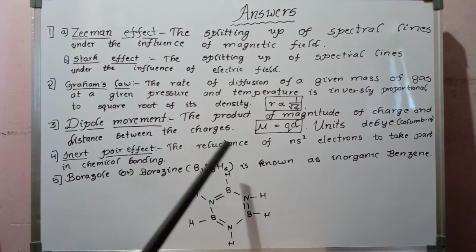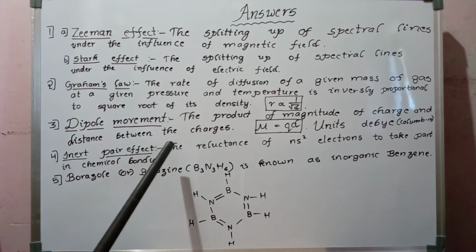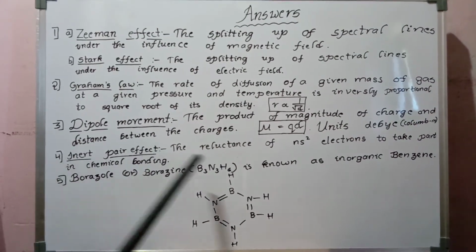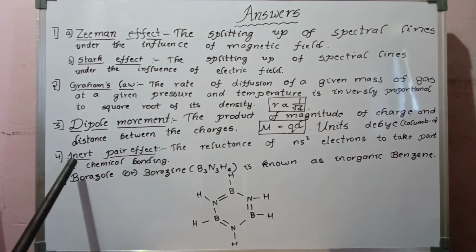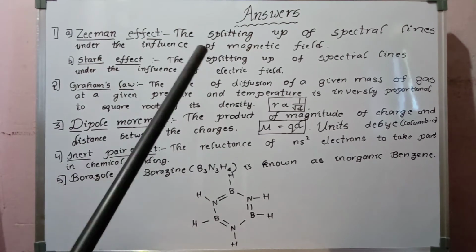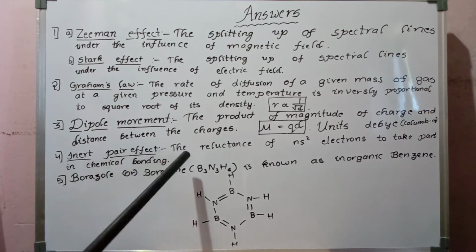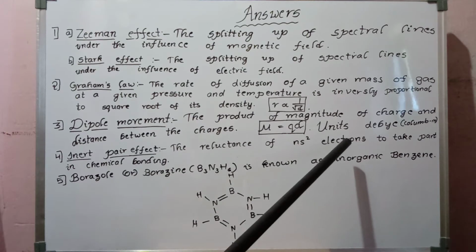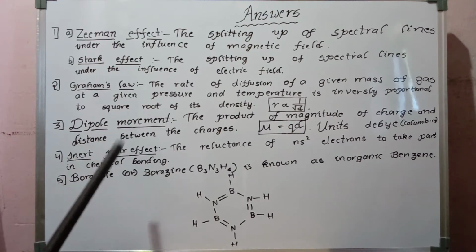In some oxidation states only, some of the elements are more stable. In that case we are explaining the reason for the stability of particular atoms like thallium and lead. Inert pair effect is an important topic. I repeat this one: the reluctance of ns2 electrons to take part in chemical bonding is known as inert pair effect.